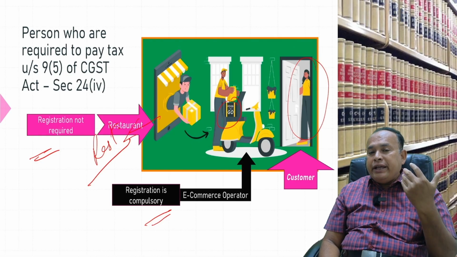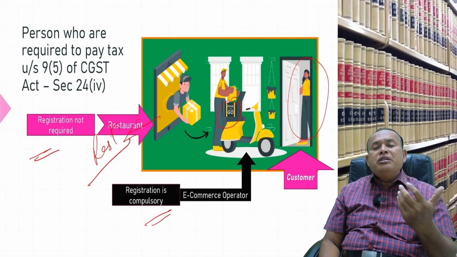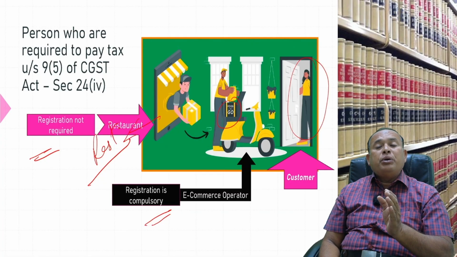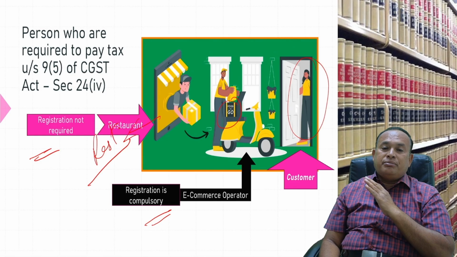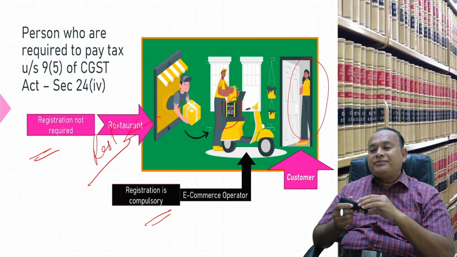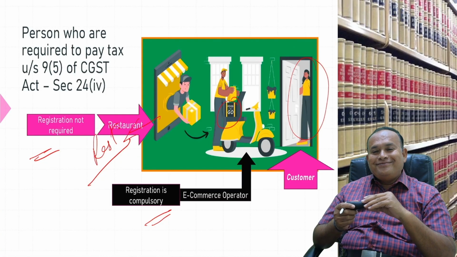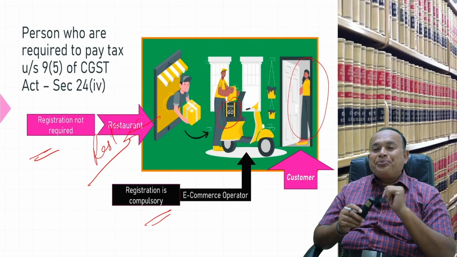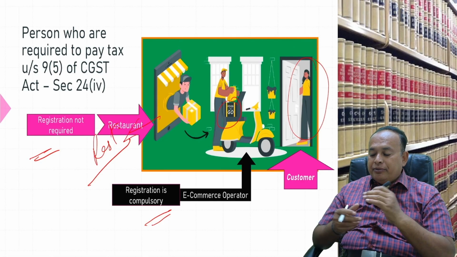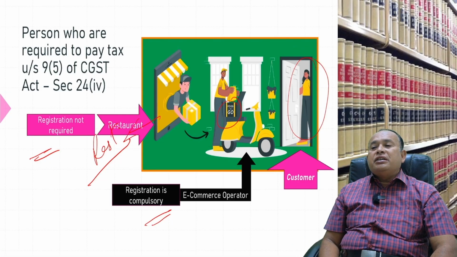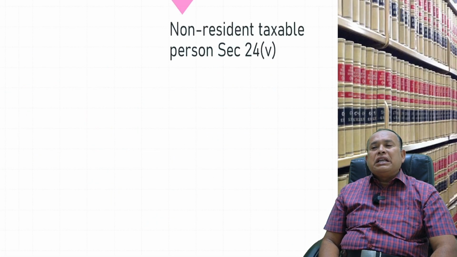A detailed study of section 9(5) will be referred under the chapter called levy and collection, followed by reverse charge mechanism. Is that clear, my dear? Got the clarity? Very good. Further, my dear friends, section 24, clause 5.